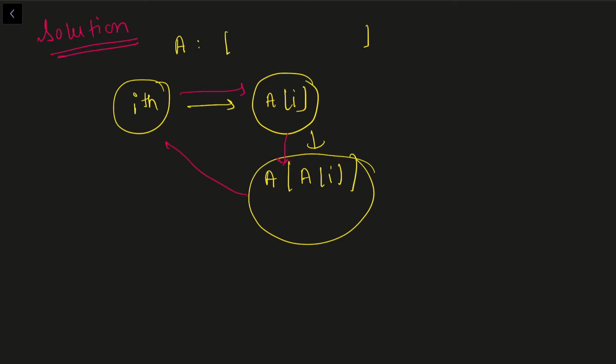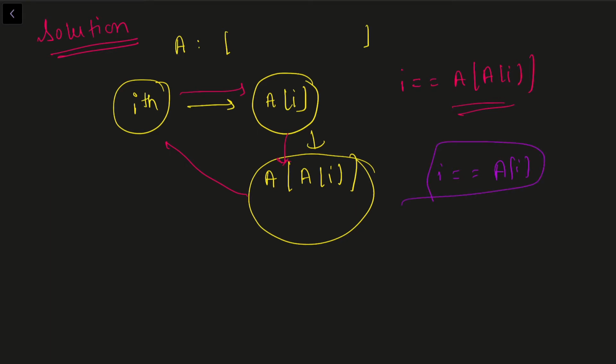That means we can just iterate over the array from left to right and check if i equals A[A[i]]. And if this is the case, we'll add 1 to the answer. And we need to check for one more condition. If i equals A[i], that means the ith person doesn't have a best friend. Okay, it's a friend of itself. So we just need to ignore this value. And in this way, we can solve this problem quite easily.